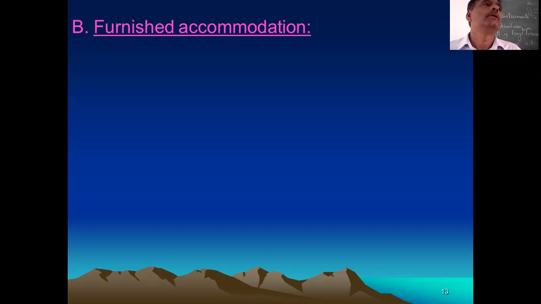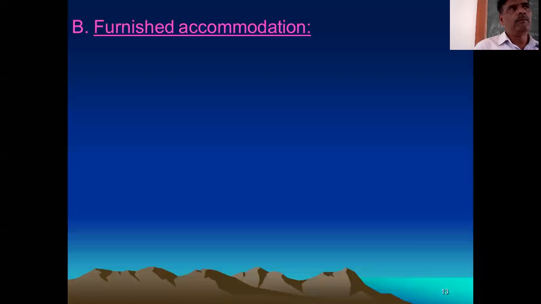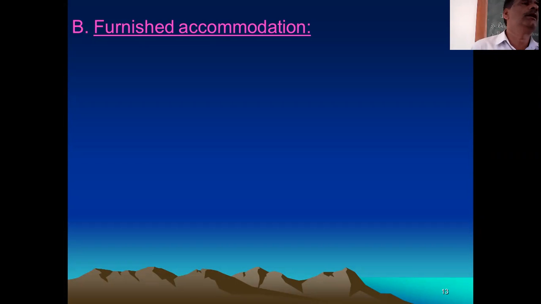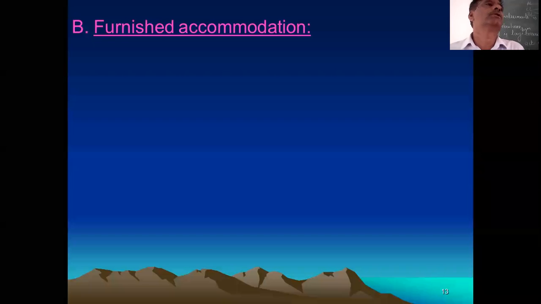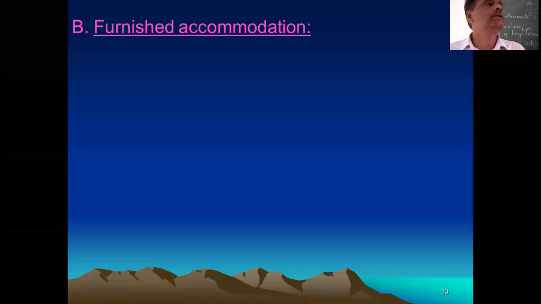Okay. You calculate first as unfurnished. Okay. You may take 15% of salary, or you may take 10% of salary, or you may take 7.5% of salary first. Okay. That is unfurnished. To that value, add 10% of the cost of furniture. Whatever answer comes, that answer is called as value of furnished accommodation.